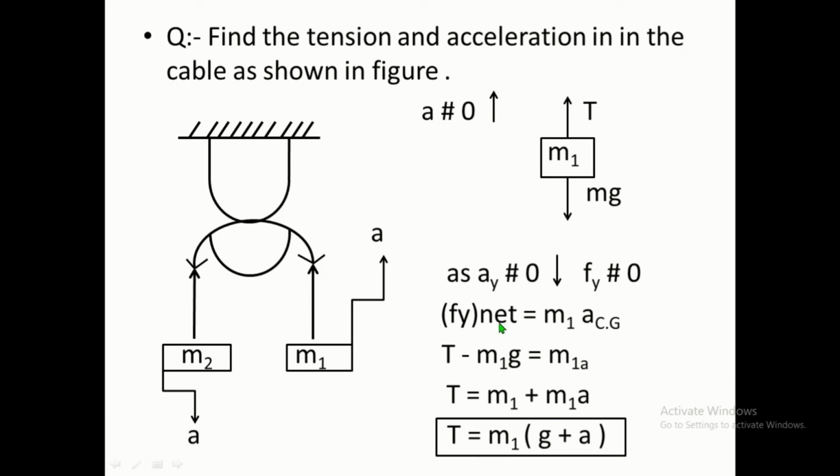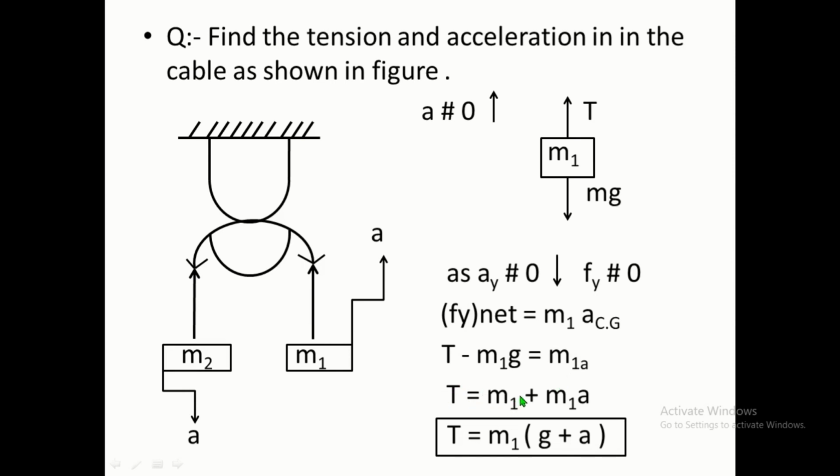Therefore, Fy net is equal to m1 into a at the center of gravity. Therefore, T minus m1g is equal to m1a. Now, why have I considered T positive? Because m1a is in the upward direction and tension is also in the upward direction. Therefore, T is positive, and m1g is in the downward direction, opposite to the acceleration, so I have considered it negative. T acts in the direction of acceleration and is therefore positive, and m1g acts opposite to it and is therefore negative. Therefore, T minus m1g is equal to m1a.